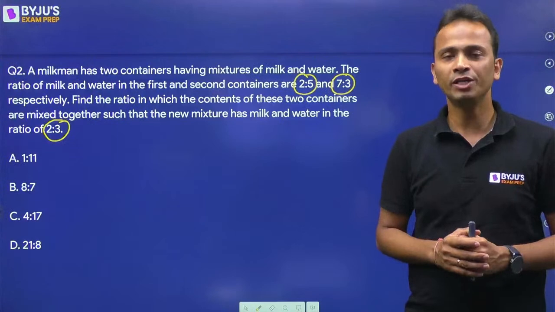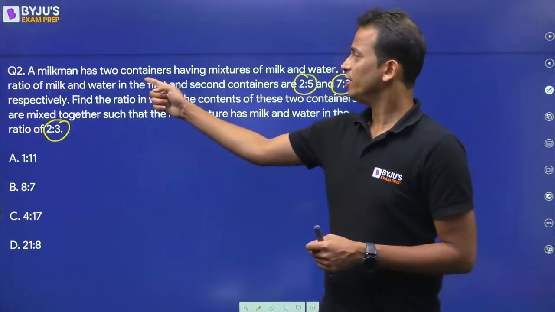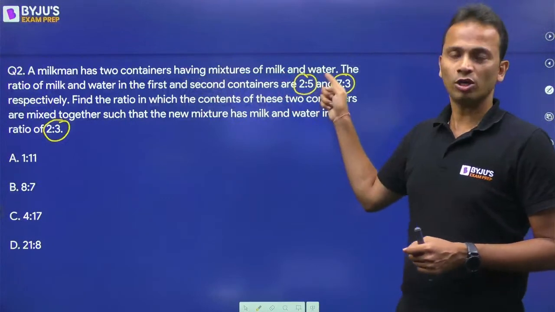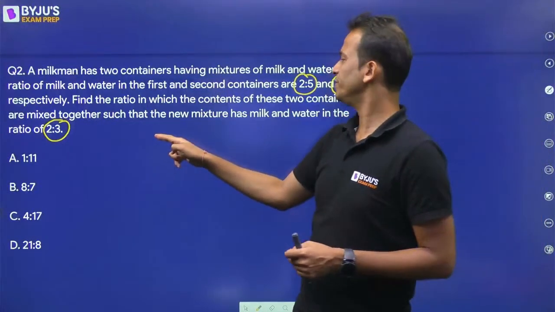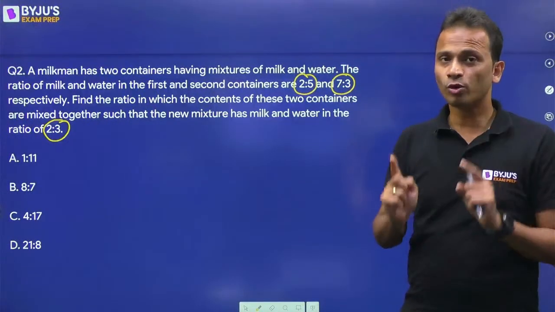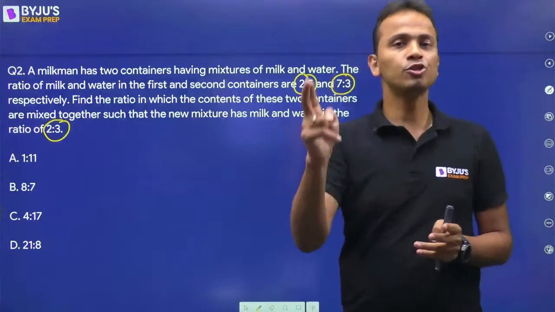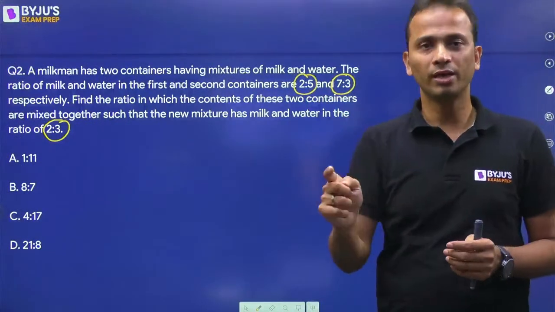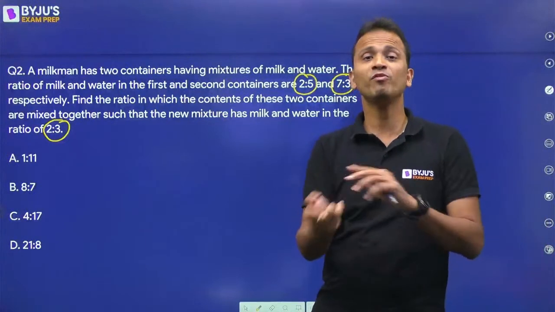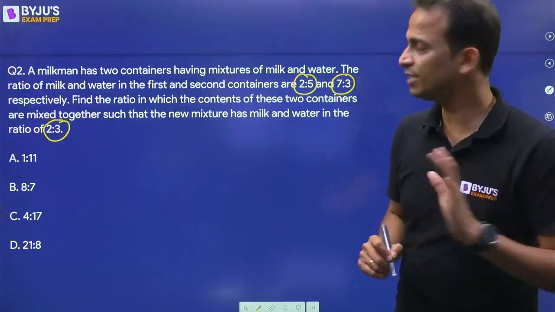Now, the first thing that you need to take care of is, what sometimes happens in examinations? In the first statement, they will say milk and water. And in the question statement, they will give water and milk. So please focus, please have a look at what ratio is given. Milk is to water, milk is to water, milk is to water, or in the last statement they can also say water is to milk. So you have to keep your eyes open, right?